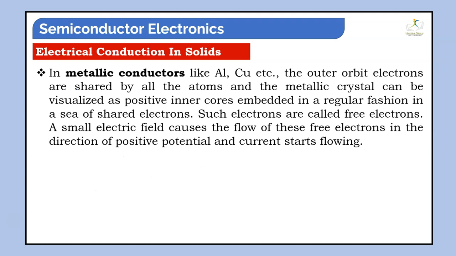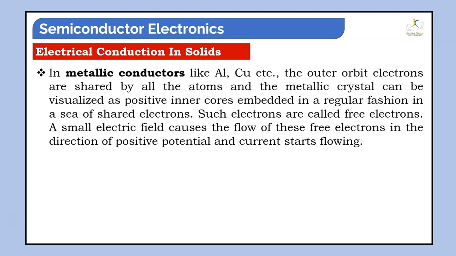One by one, in a metallic conductor like aluminium, copper, etc., the outer orbit electrons are shared by all the atoms, and the metallic crystal can be visualized as positive inner cores embedded in a regular fashion in a sea of shared electrons.